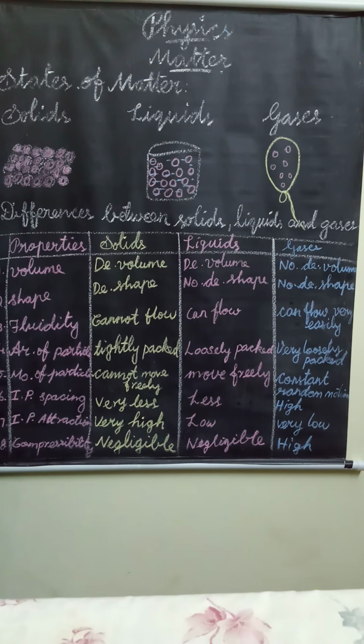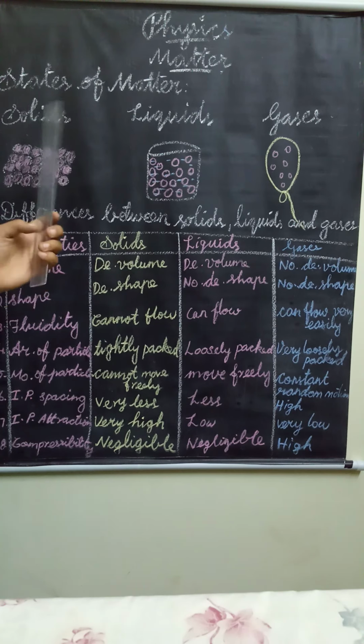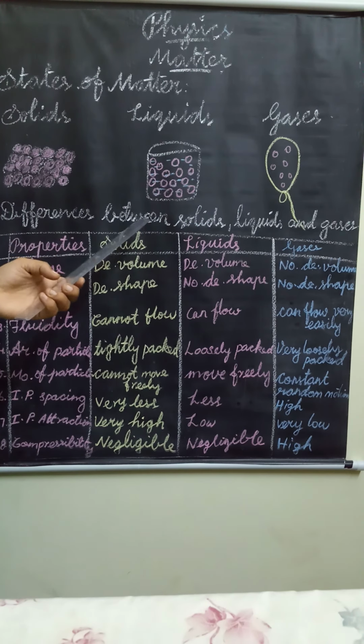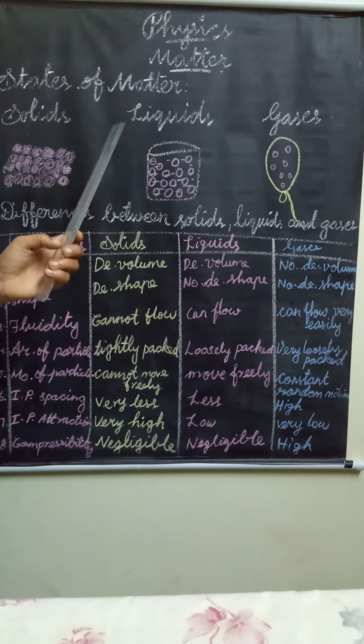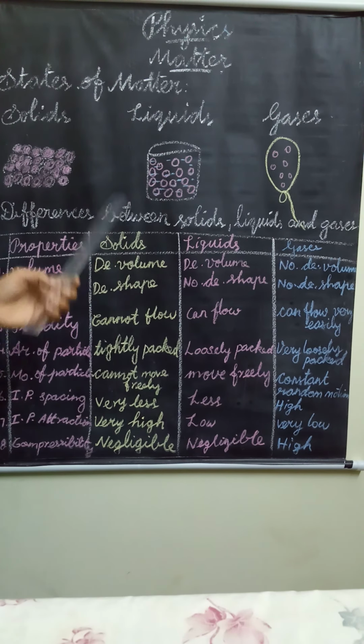What is the fourth state of matter? Plasma is the fourth state of matter. Where will we find it? In the stars. Stars are mostly made of plasma. The high temperature on stars breaks up the atoms and creates plasma.